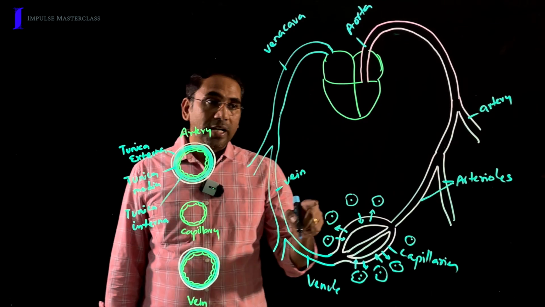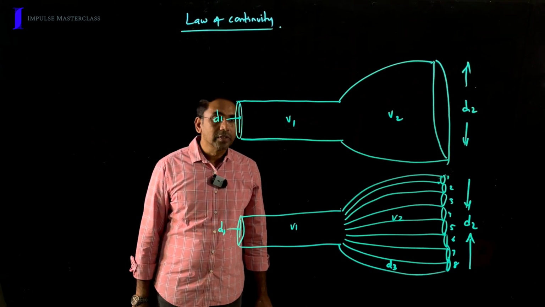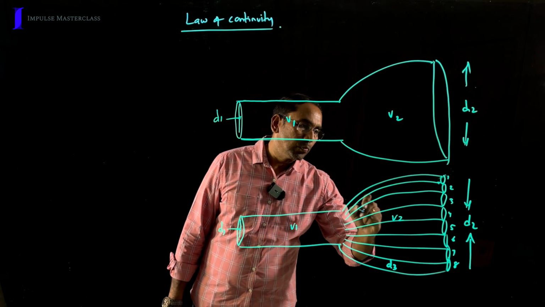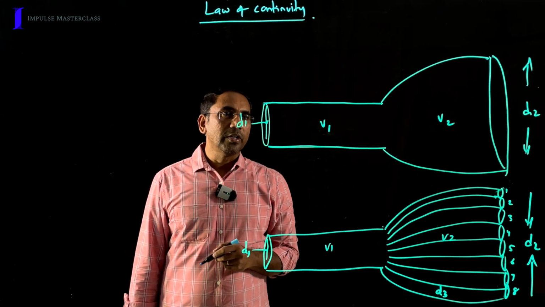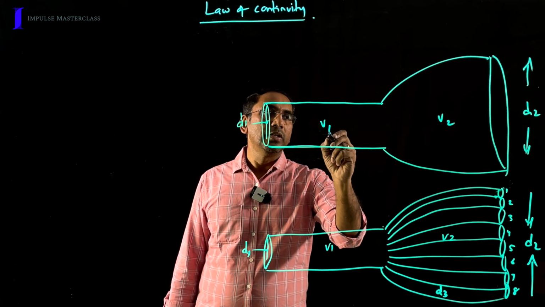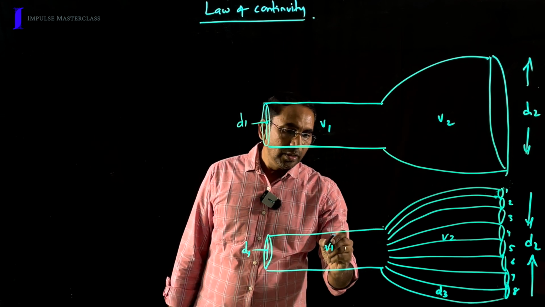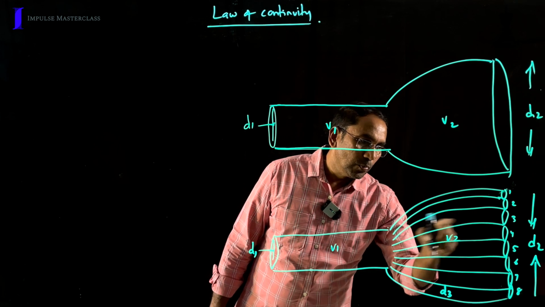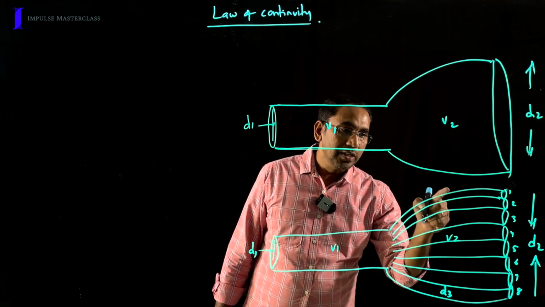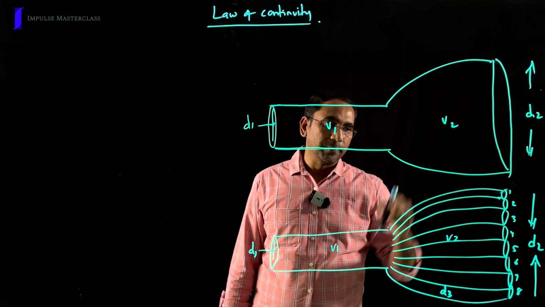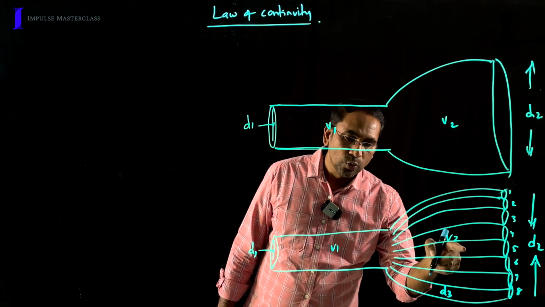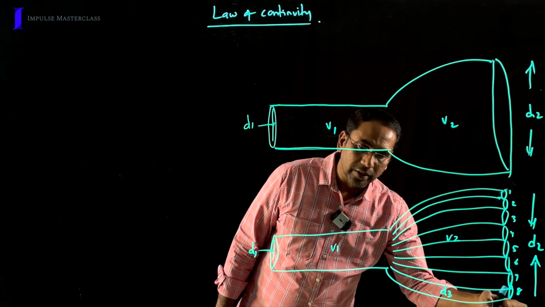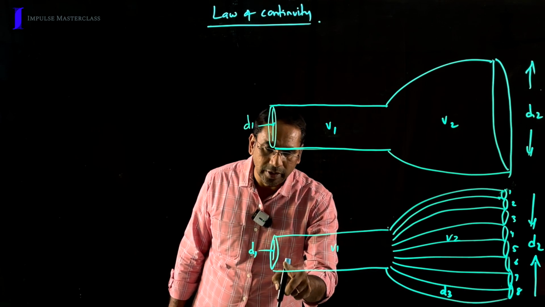Now I'm going to explain why this deviation has happened. To understand this, look at these two pipes. Both are the same, except the second pipe has small pipes inside. According to the law of continuity, in this pipe, V1 is greater than V2. Similarly, in pipe 2, V1 is greater than V2. In pipe 2, irrespective of the number of small tubules, the velocity is slow, similar to pipe 1. And why is the velocity slow compared to here? Because the total cross-sectional area here is greater than the cross-sectional area here.